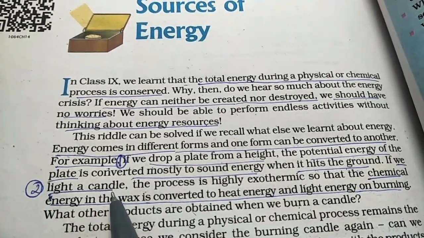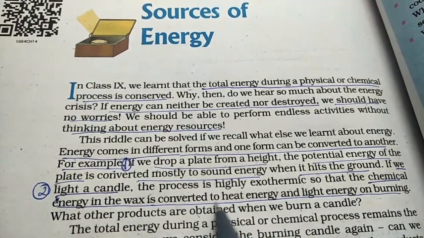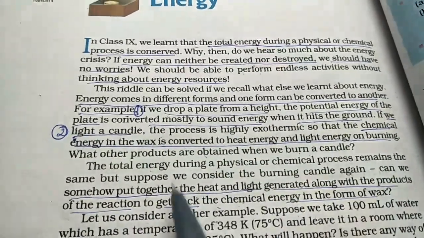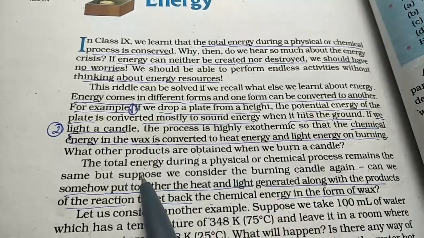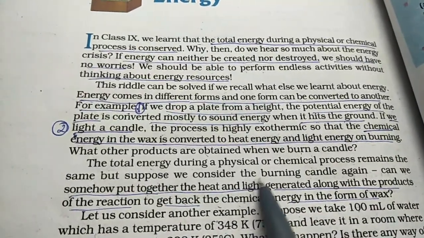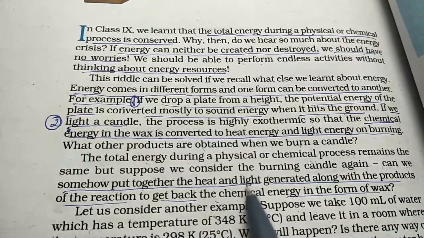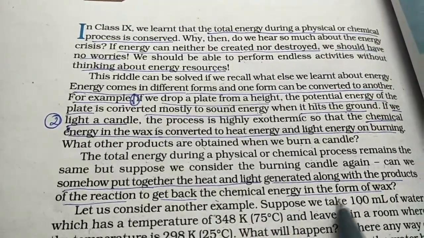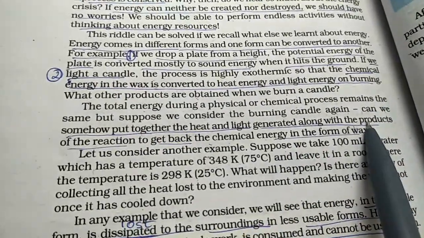Similarly, when you light a candle, the chemical energy of wax is converted into heat energy and light energy. Now the total energy during this physical or chemical process remains the same. But if we consider the burning of the candle again, can we somehow put together the heat and light along with the products and get back the chemical energy in the form of wax? No, it's not possible, right?